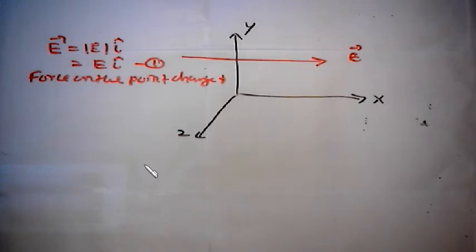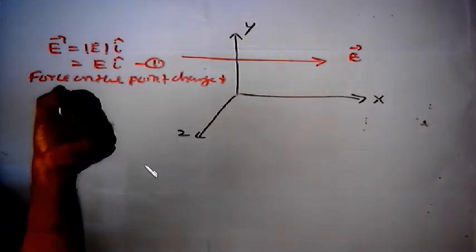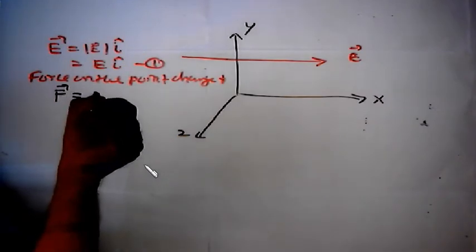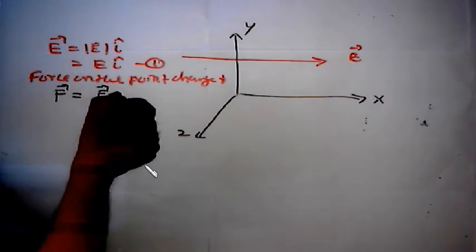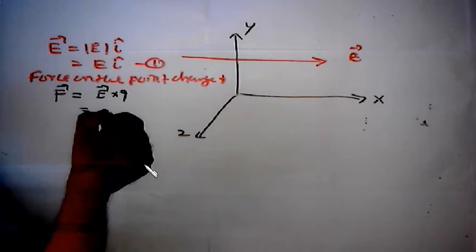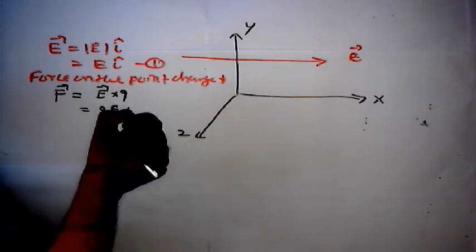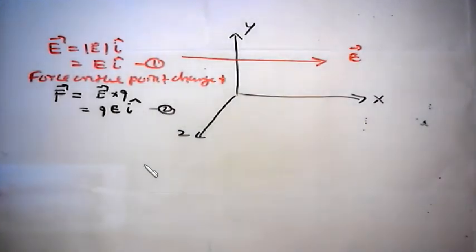So F vector, force, equals E vector into the point charge, that is qE i. Okay, let this be result 2. This is the force. The first result gives the electric field, the second result gives the force on the positive charge.